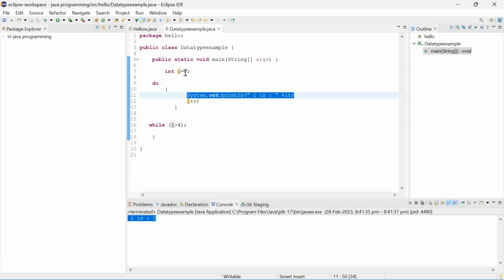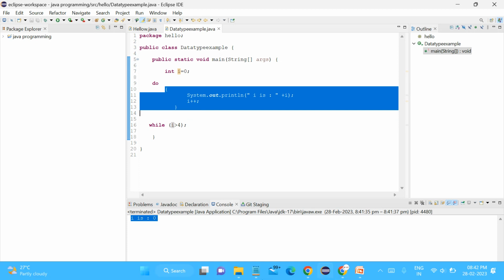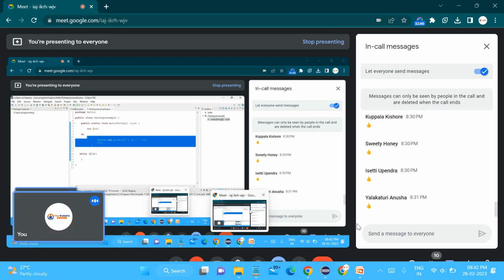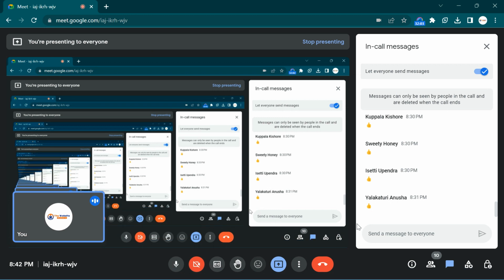So in this line, the I value is 0. That's why we got the value. Then after it will check the condition. The condition, greater than 4, is false. That's why the iteration got terminated. There is no iteration now because the condition is false. Once these statements get executed, simple. Remember that point. That is the difference between while and do while. So I hope you got an idea how the do while works. Remember the point: the do while statement executes the statements once at any cost.